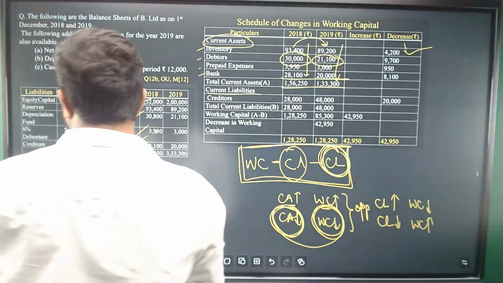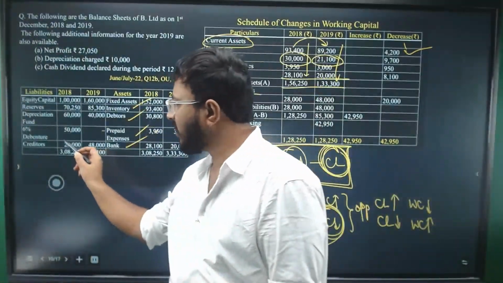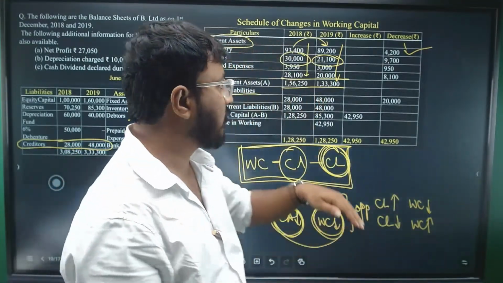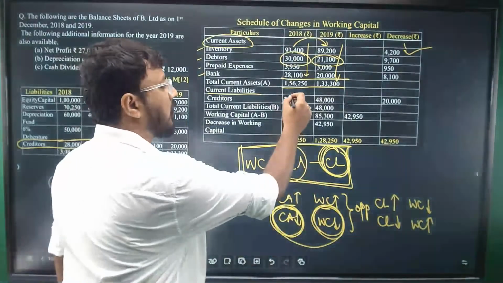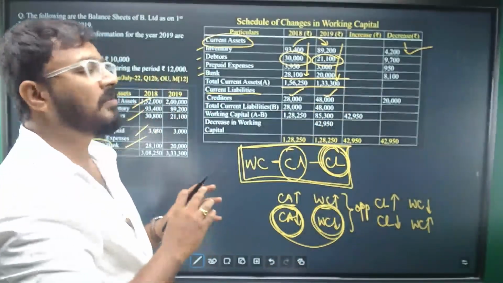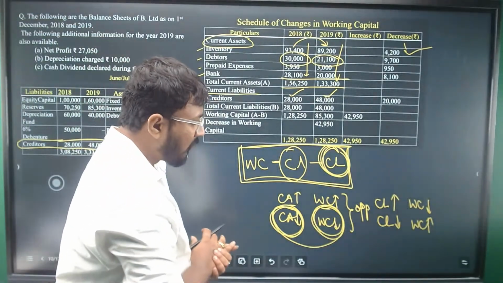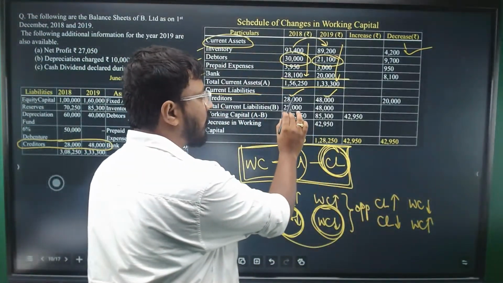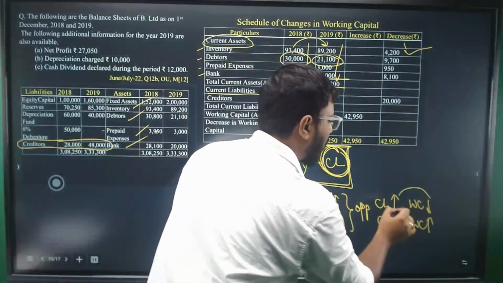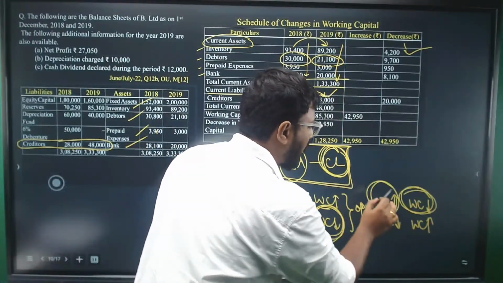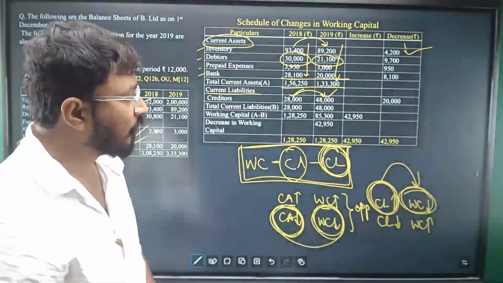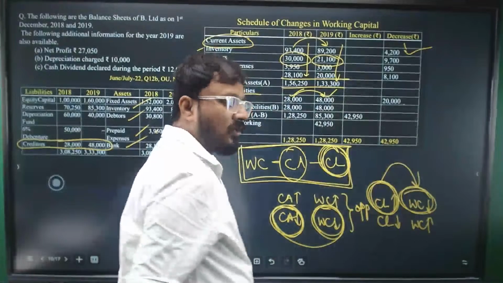If you see, there's only one current liability in the question, which is creditors. So write the previous year and current year balances as it is in the question, in the format. So creditors, previous year balance is 28, current year is 48. The difference is 20,000. What is happening? Current liability is increasing. From 28, the balance has increased to 48. It means working capital will decrease. Current liabilities, as and when they are increasing, the working capital will decrease. So we are writing in the decrease column.